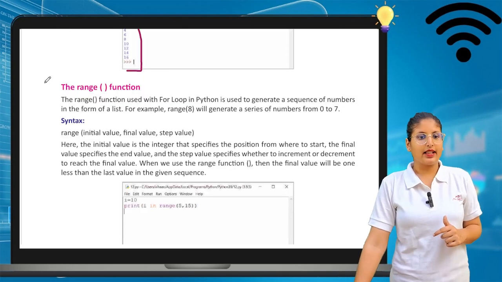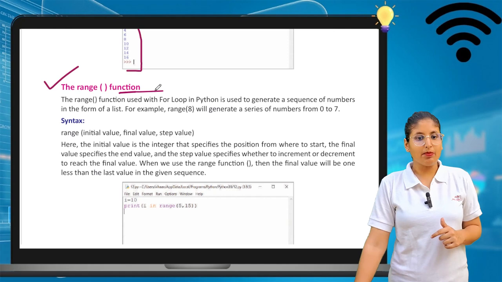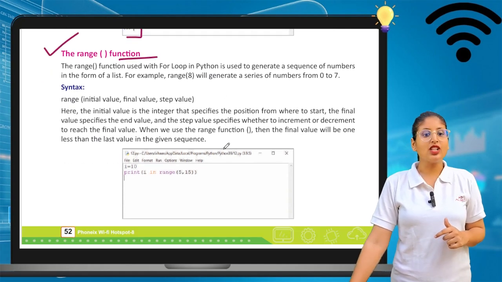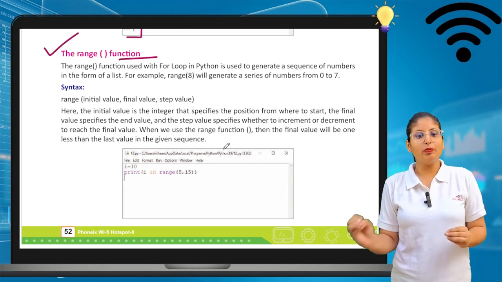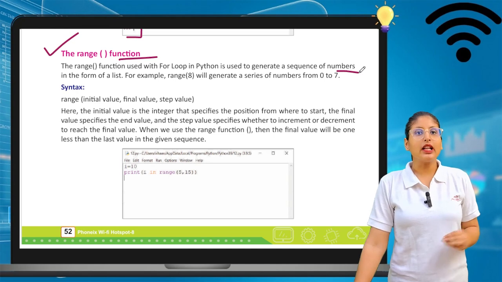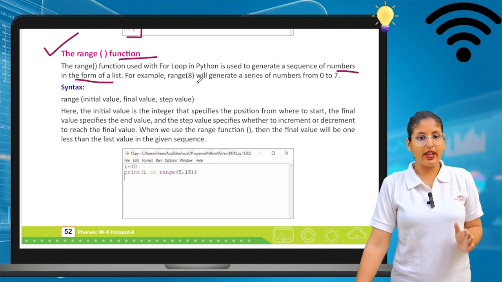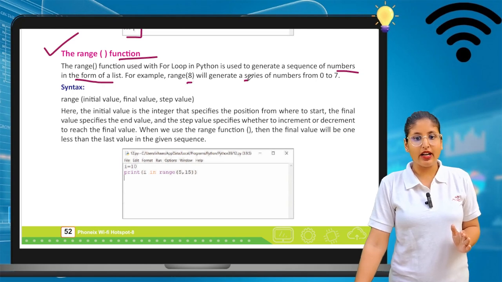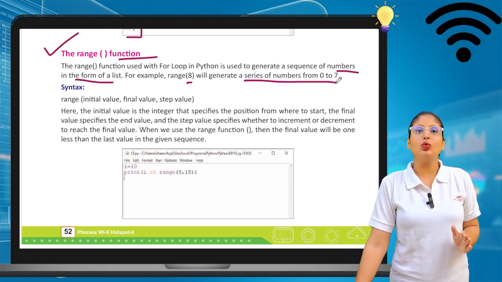Next, the range function. What does the range function do? The range function is used with loops in Python to generate a sequence of numbers in the form of a list. For example, range 8 will generate a series of numbers 0 to 7.